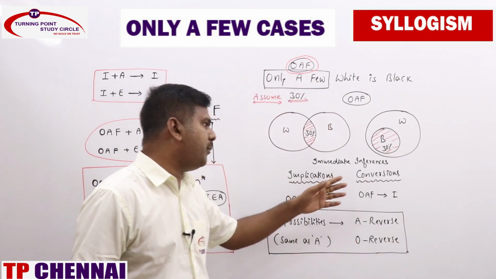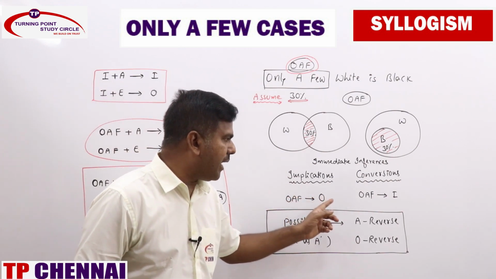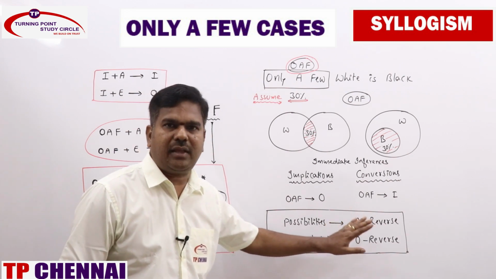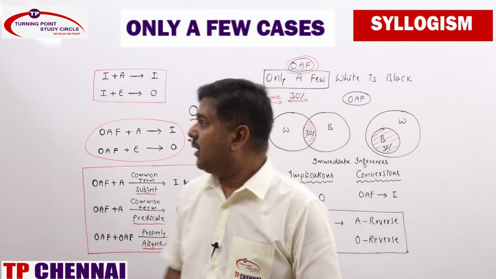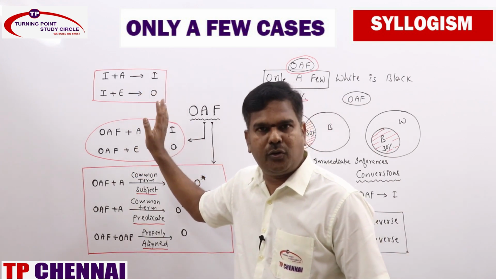Already we discussed immediate inferences for only a few cases. Only a few cases are directly implied by O and also converted into I statement. For possibility cases, A reverse and O reverse. Now only a few cases are there: I plus A is I, I plus E is O. That we do know.